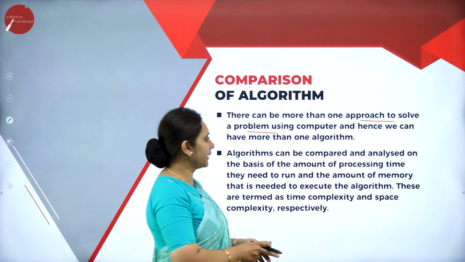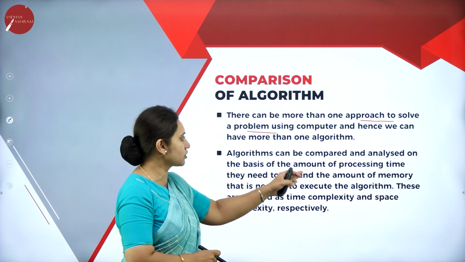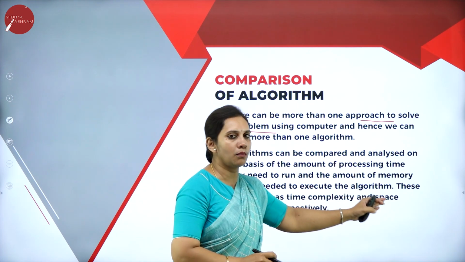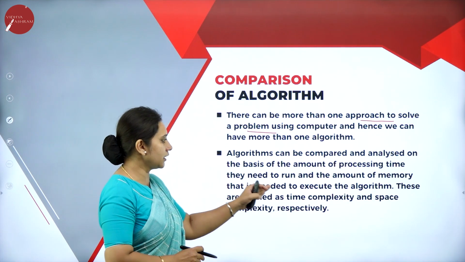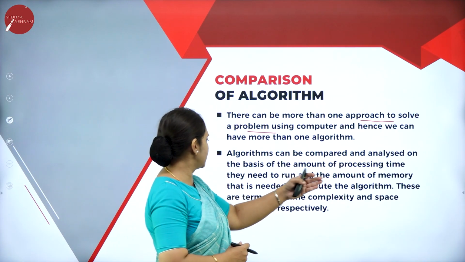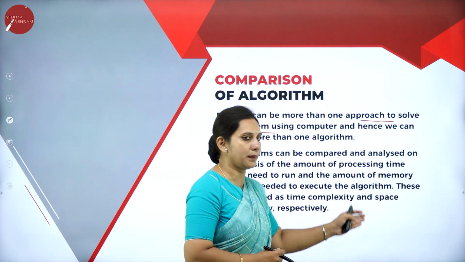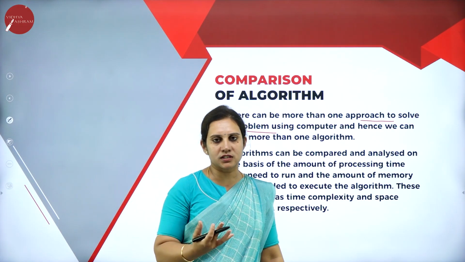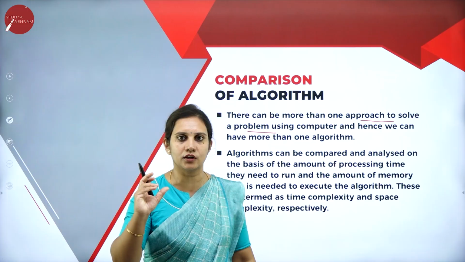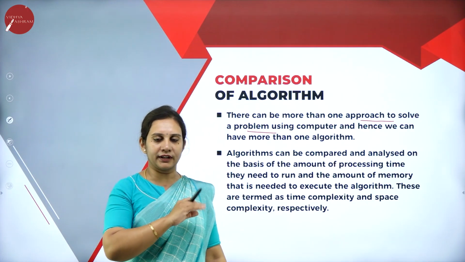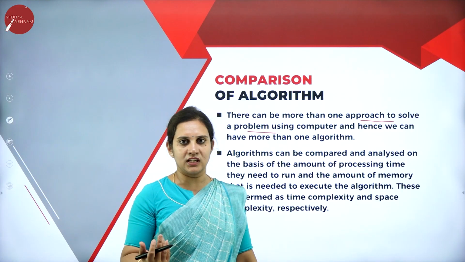So that is writing an algorithm in different ways. Algorithms can be compared and analyzed on the basis of the amount of processing time they need to run, and the amount of memory that is needed to execute the algorithm. So this is one kind of comparing. These are termed the time complexity and the space complexity respectively. We can have a simple method and also a complicated method.